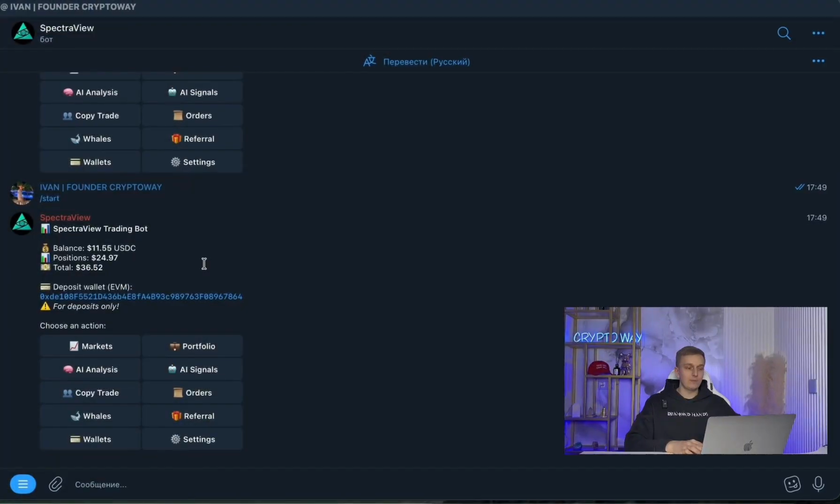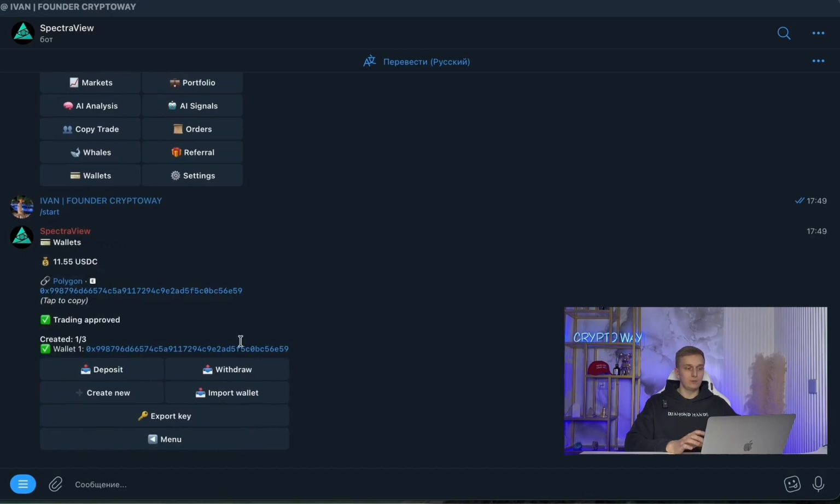So let's start with the Spectra service itself. Essentially, it's a Telegram bot that offers a very wide range of features, as I mentioned earlier, from analyzing and searching for wallets to advanced trading functionality. First and foremost, in order to use the bot, you of course need to create a new wallet within the bot and top up your balance. To do this, we go to the wallet section. In my case, I already have a wallet created, but you will need to create one.